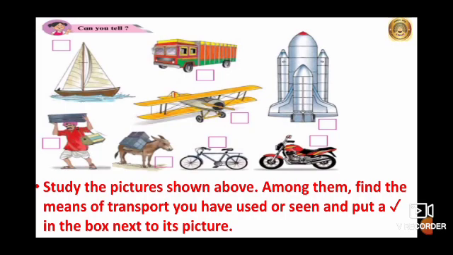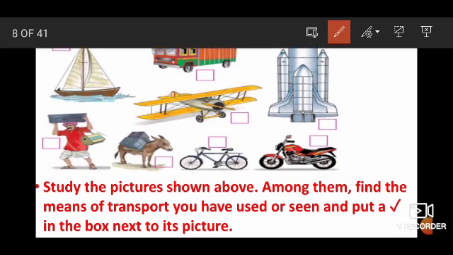So children, among them you have to find the means of transport you have used or seen and put a tick mark in the box next to its picture. So children, what have you seen? Yes, we have seen bicycle, then bike, then we have also seen truck.